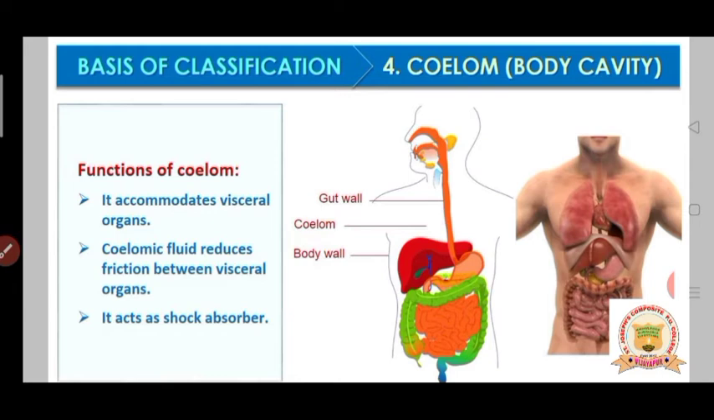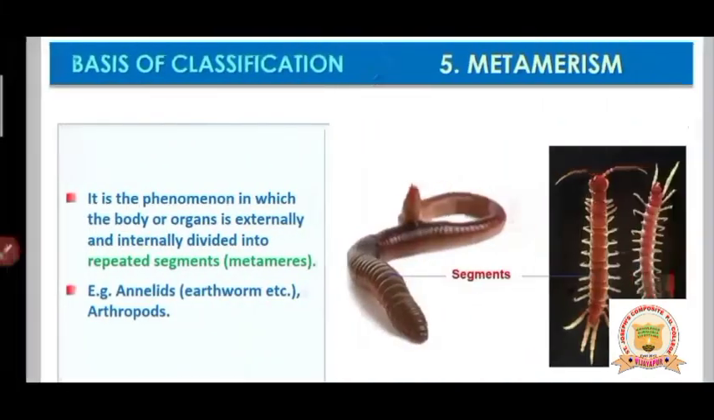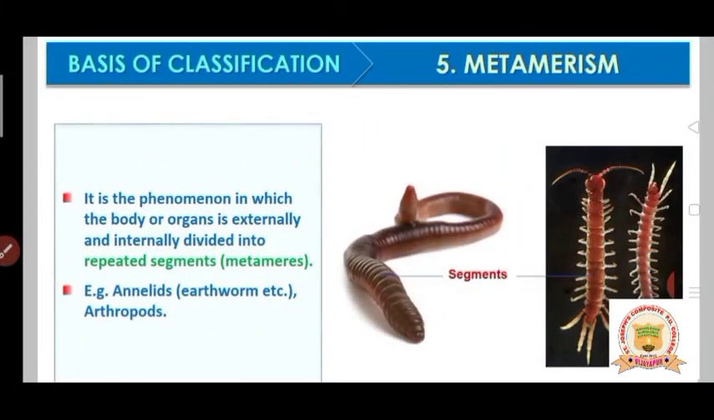They avoid friction between the body organs. It also acts as a shock absorber: the coelomic fluid protects all the internal organs from any external hurt or damage. So this is all about the coelom, students. Now about metamerism. Metamerism is nothing but, students, the linings you can observe on the body surface of the earthworm.